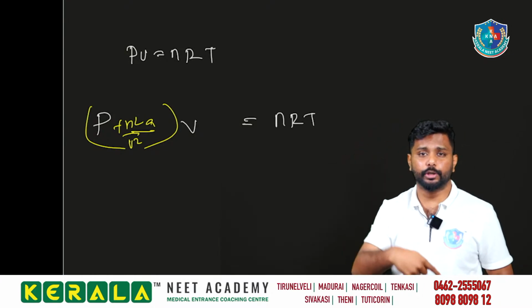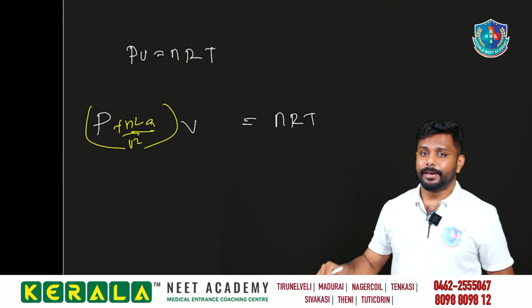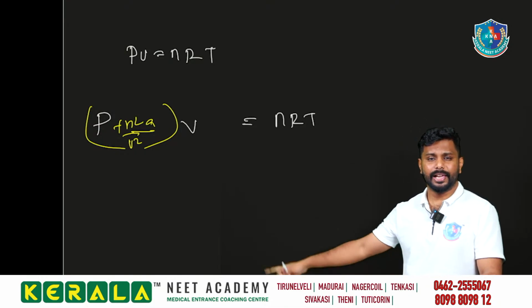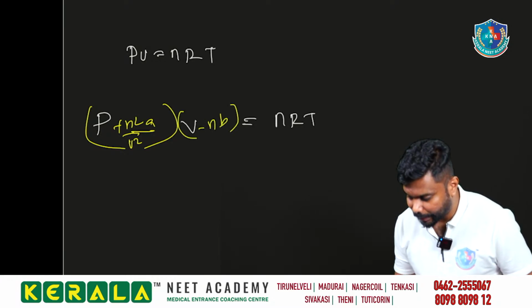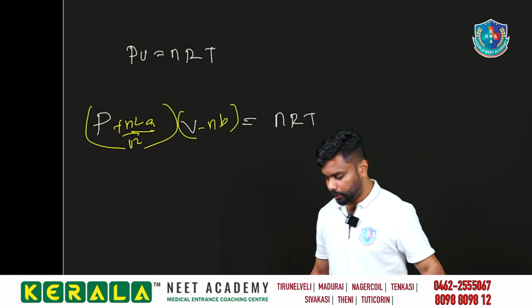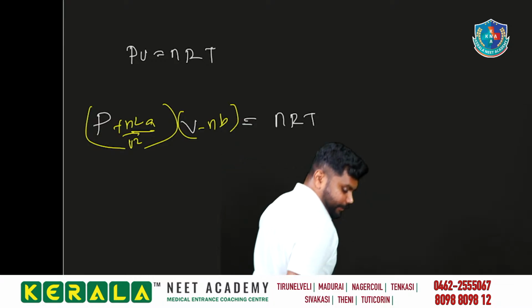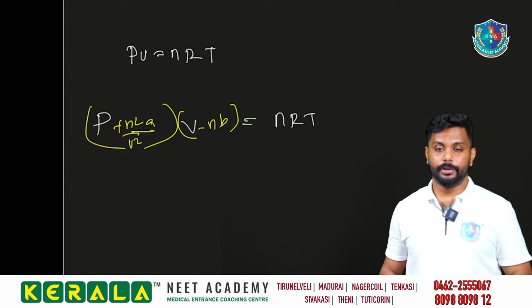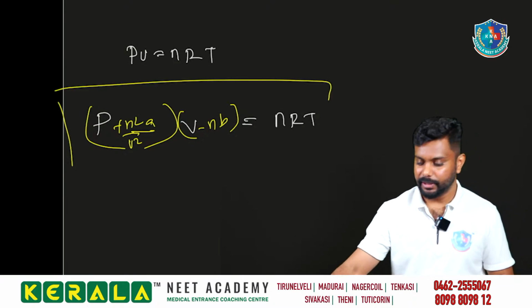But if you are taking 2 liters, and 1 liter of that is the molecular volume, then we cannot neglect it. That is equal to V minus nb, when the volume becomes less. Okay, so P plus n square a by V square into V minus nb, equal to nRT. This is the real gas equation.